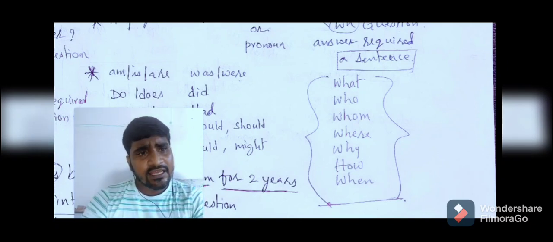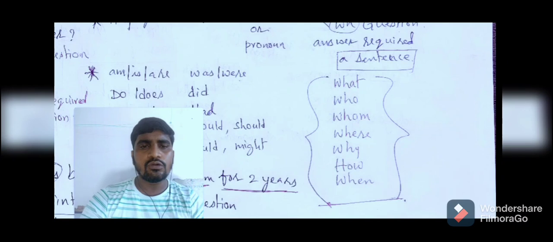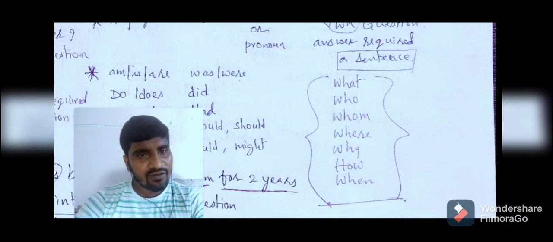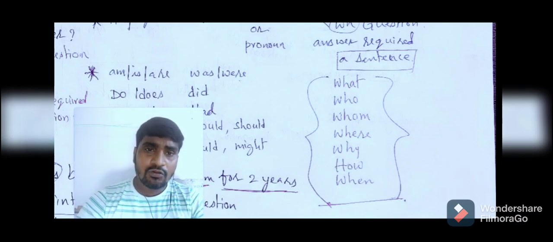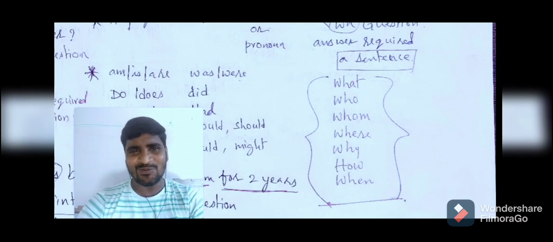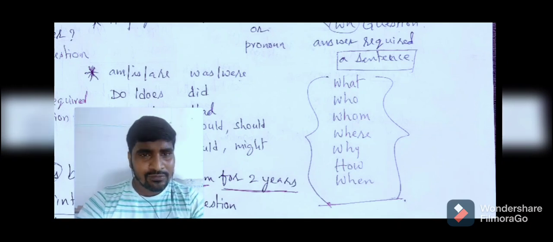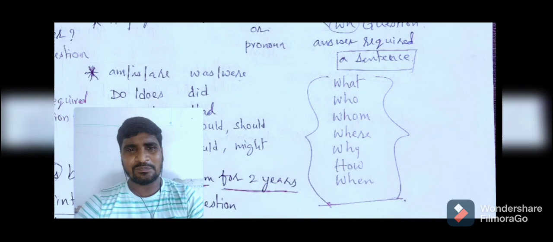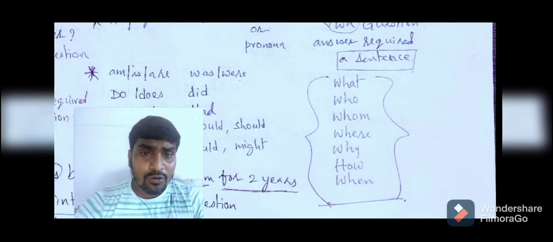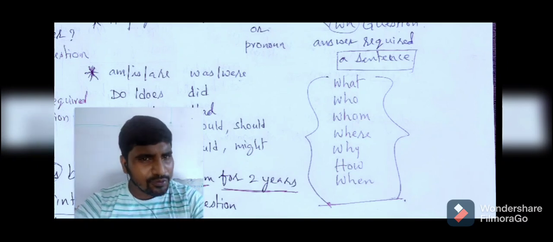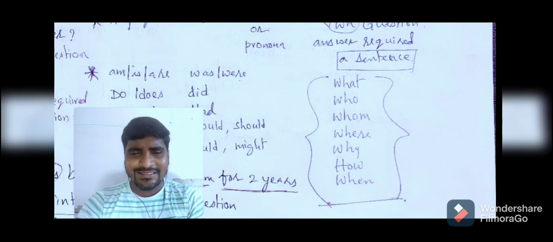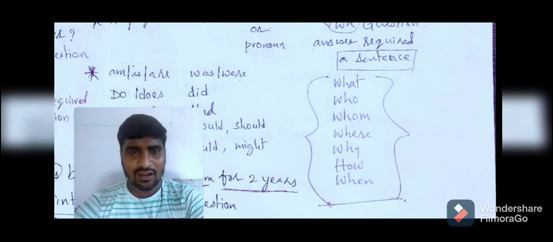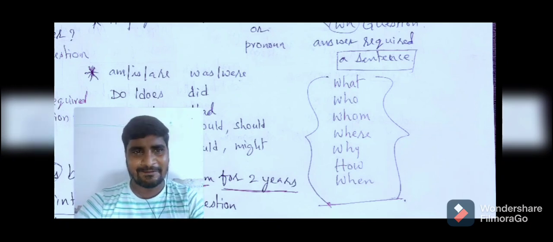The next one, we use who to know the person, the doer of the action. Who is talking to you? Mr. Behra is talking to you. And we use whom to know the receiver. For whom have I been preparing all these classes? I have been preparing these classes for students.